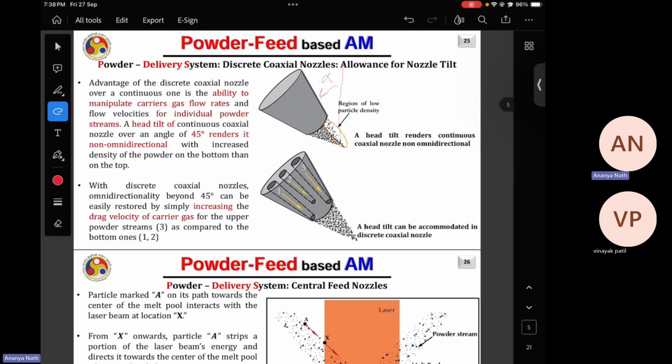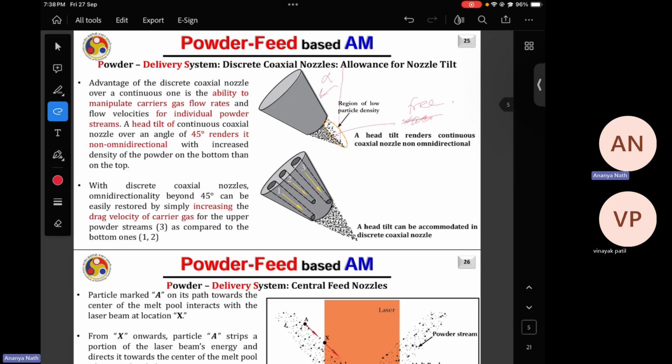At the tilting angle, your powders will go more, and you'll have this type of vacuum, or this type of free or empty stream over the melt pool. And if your powder stream is getting tilted as well, then your melt pool formation will not be as good as your 90-degree deposition, and this can hamper the quality of the printing.